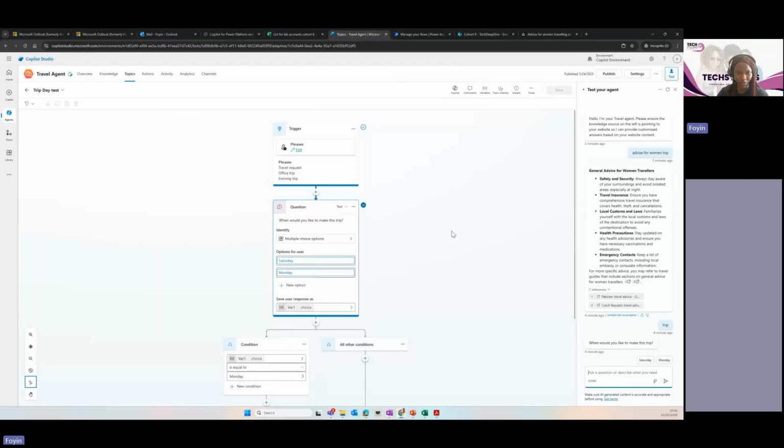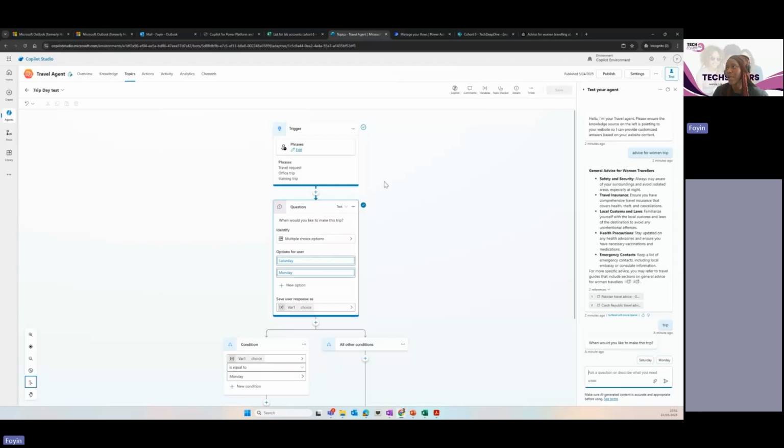So this is not just a general FAQ. Now I'm trying to bring together the knowledge base and your custom topics. Your custom topics are more focused on answers that they can't get from the websites. Say they want to know how much a flight is. We want to get that information from an internal SharePoint list or from an external source. We want to call an API that will go somewhere else to get it for us.